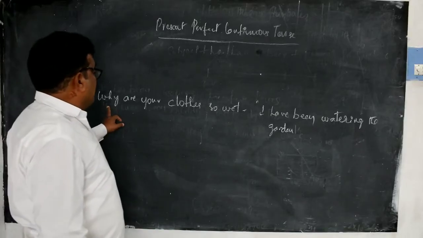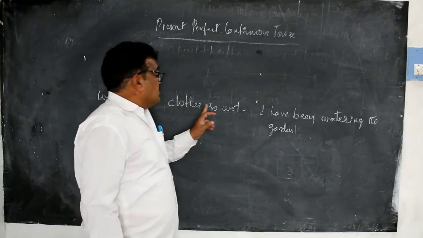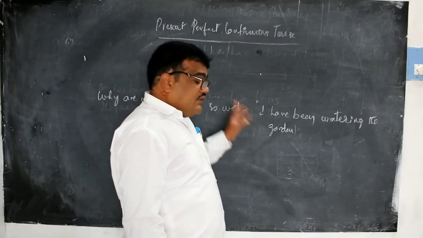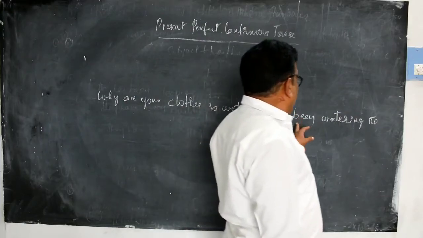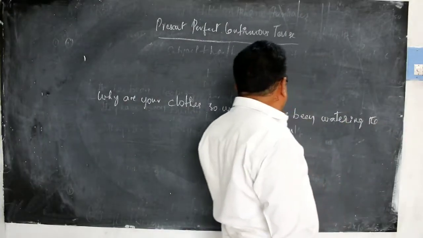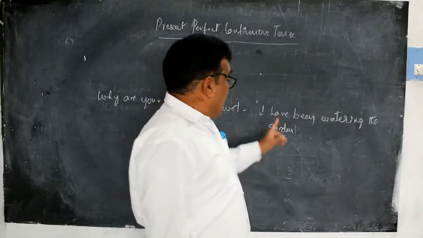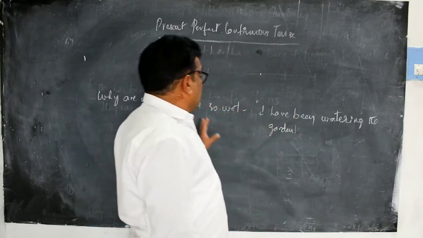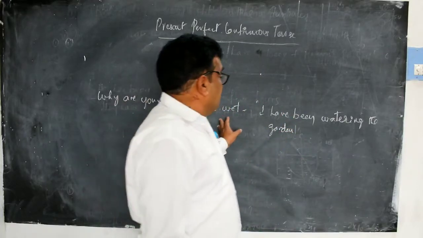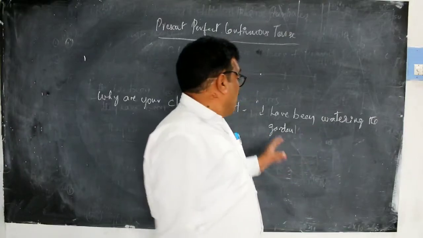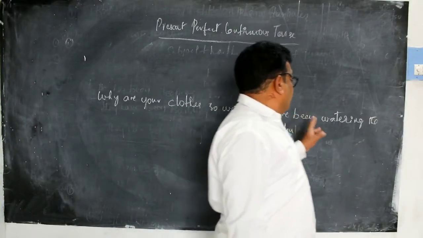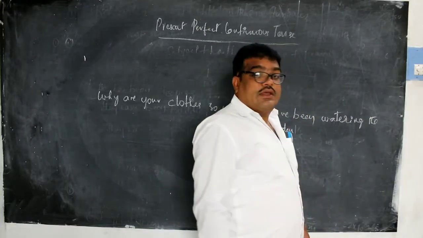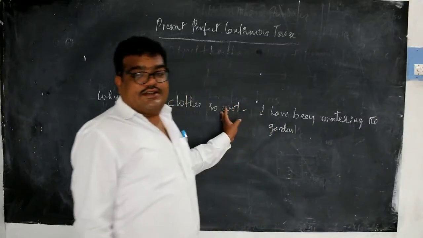if I ask, why are your clothes wet? The action which is already finished, he will explain, I have been watering the garden. The action here is already finished, but to continue the action, to my question, he is answering. What is that answer? I have been watering the garden. Because of that, he is wet.